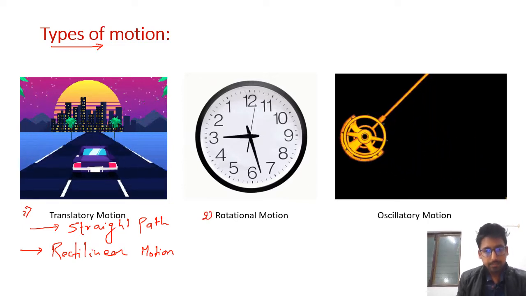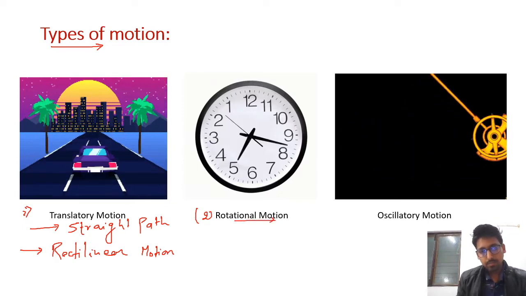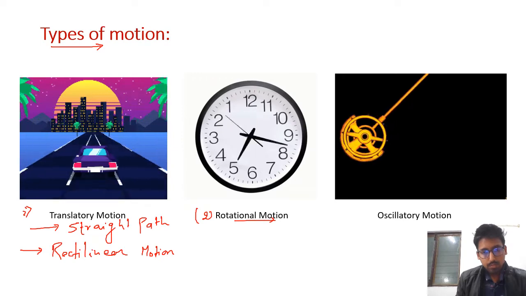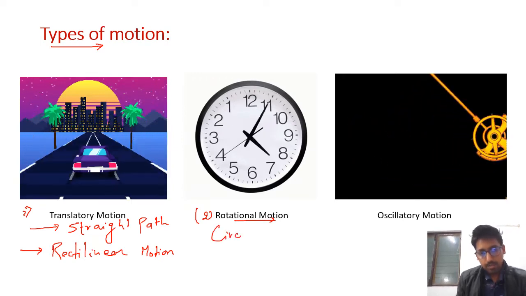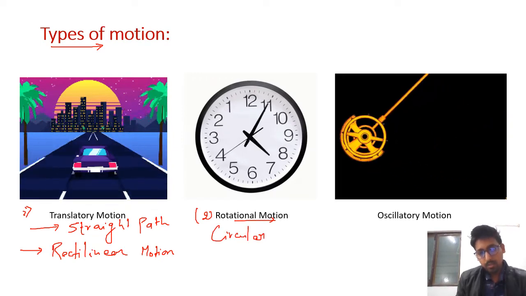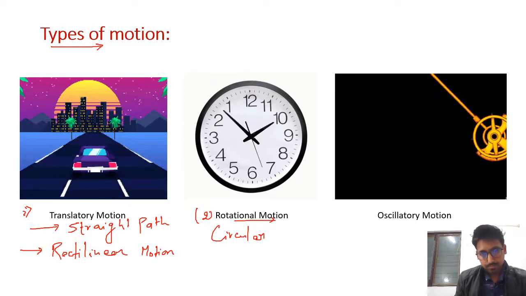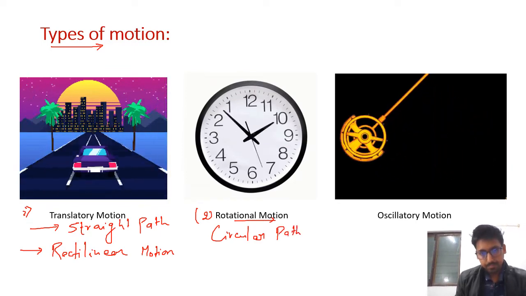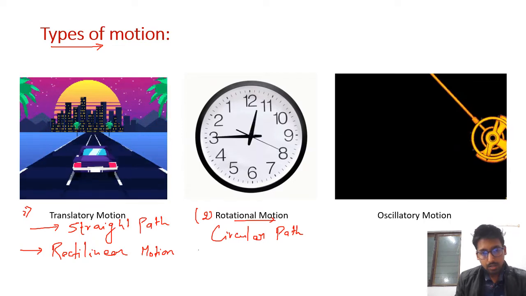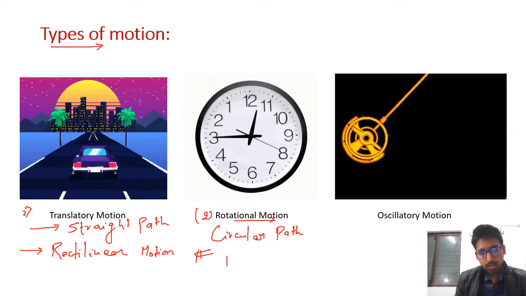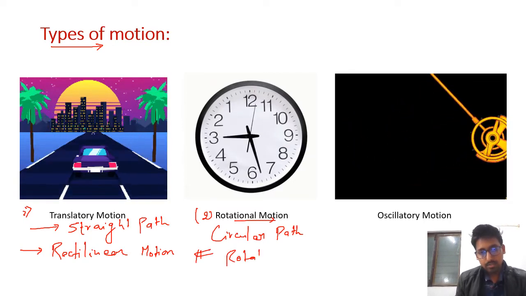Next is rotational motion. When an object moves in a circular path, it is said to be rotational motion. Here the object may rotate about its own axis.